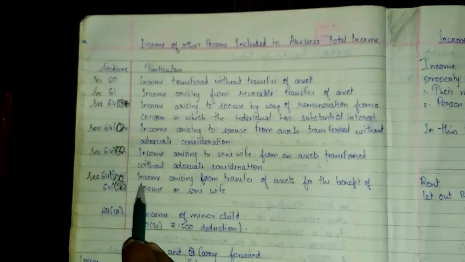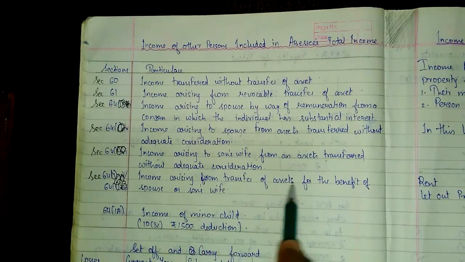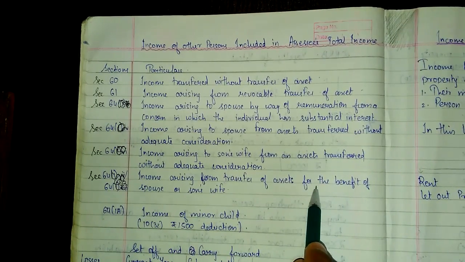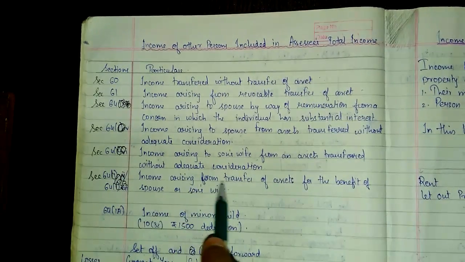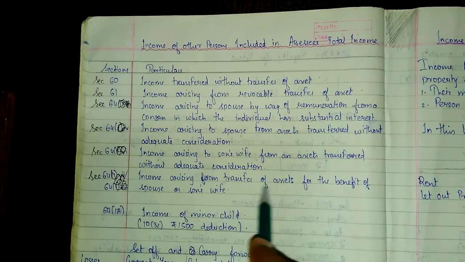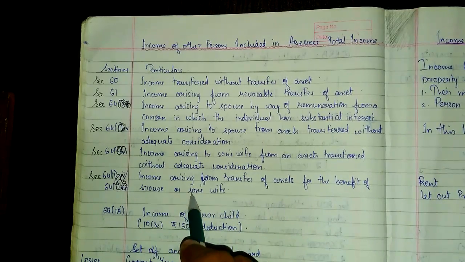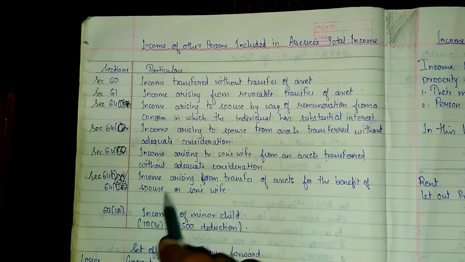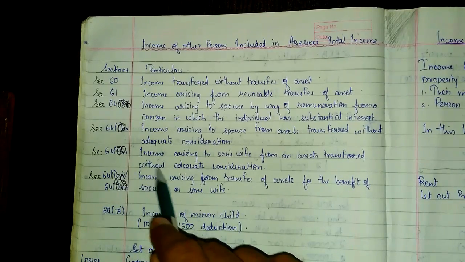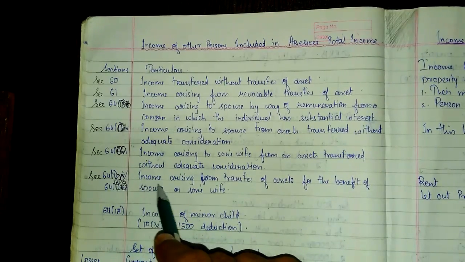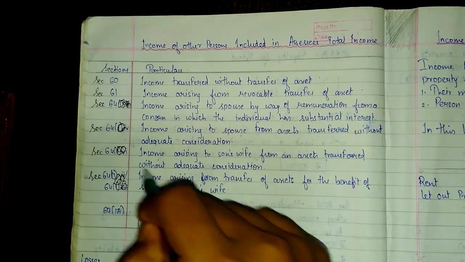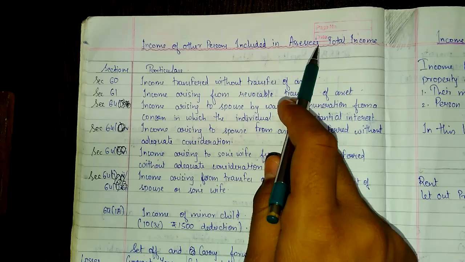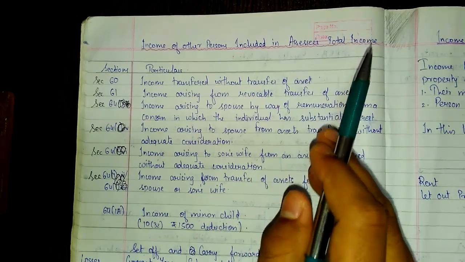You understanding now? Income arising from transfer of asset for the benefit of spouse or son's wife. See, when the SSC transfers any asset to the spouse or son's wife, and the spouse or son's wife is receiving any income from such asset, then such income will be added back into the SSC's total income. I hope you all are understanding.